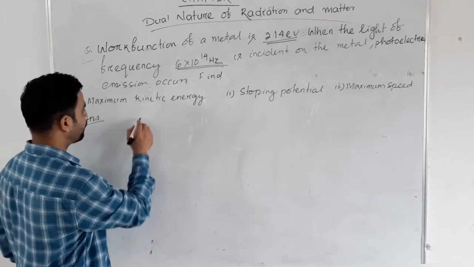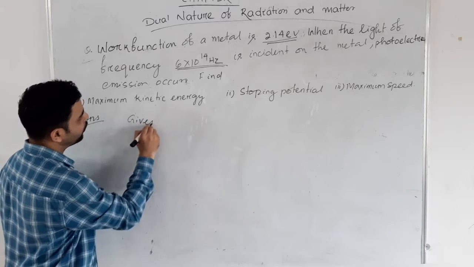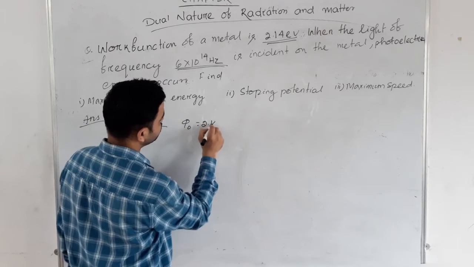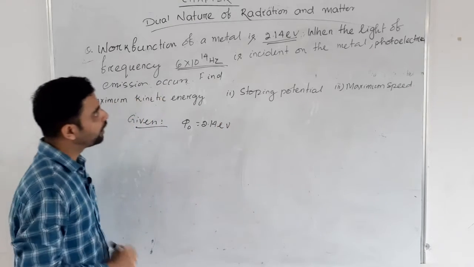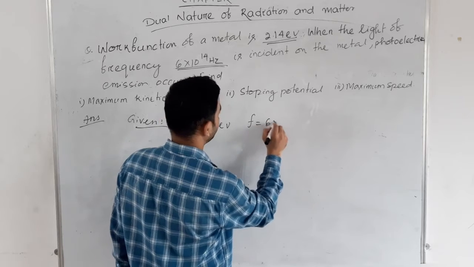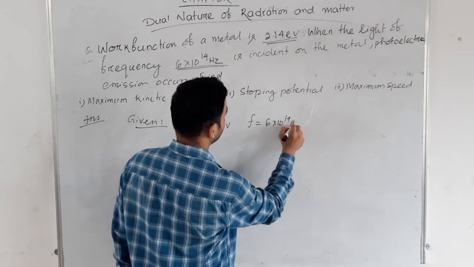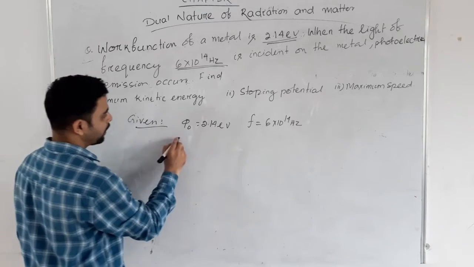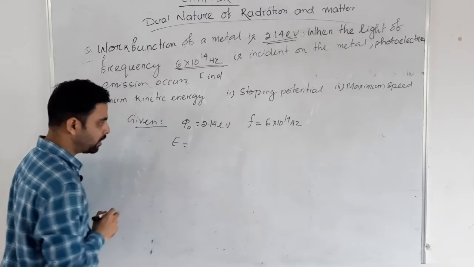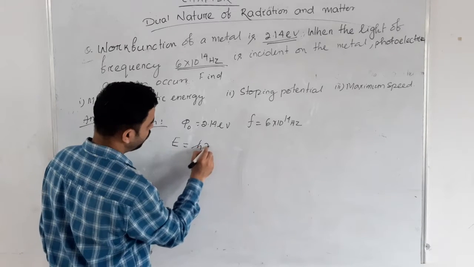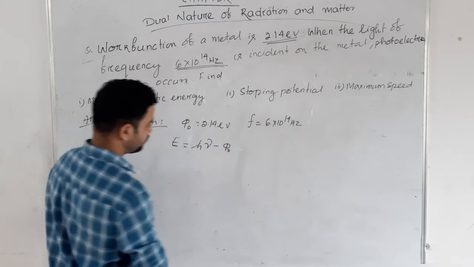What is given to us? The work function phi naught is given in electron volt, and the next thing given is the frequency, 6 into 10 to the power 14 Hertz. We know that the maximum kinetic energy equals h nu minus phi naught.